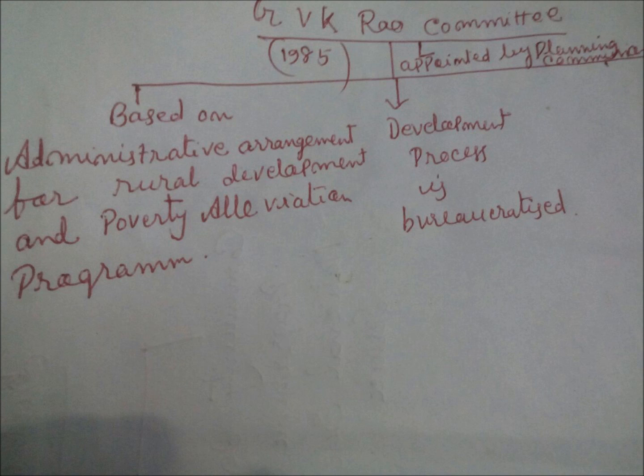And what was the major key term of this committee? The major key term is the over bureaucratization of development process. It actually signifies that the development process was much more bureaucratized. As a result of this, the development process was stagnant.